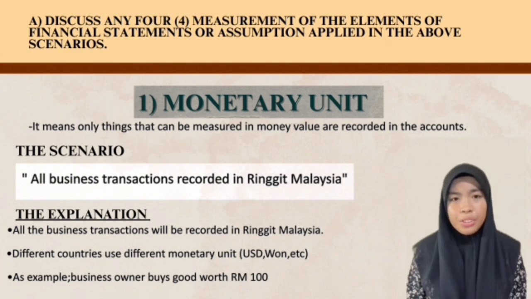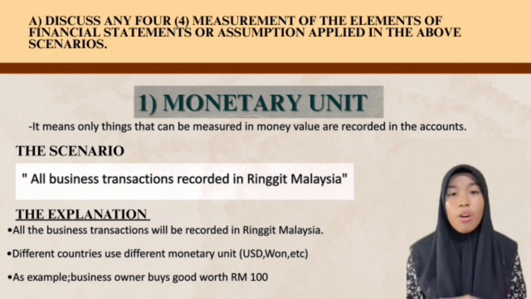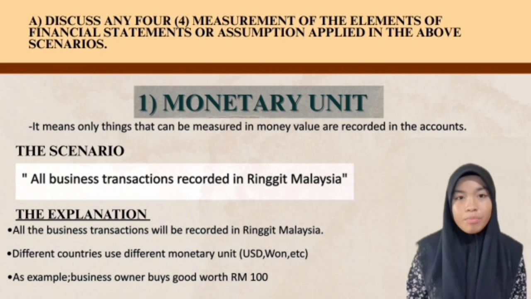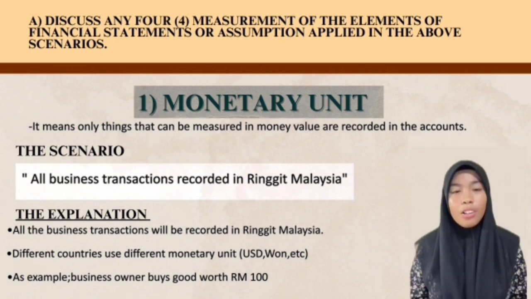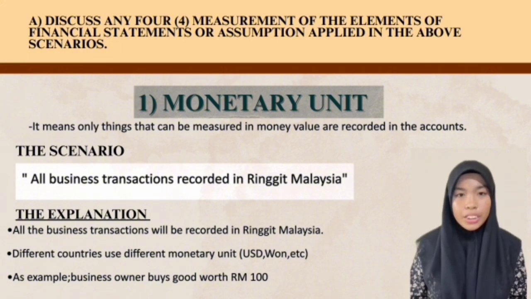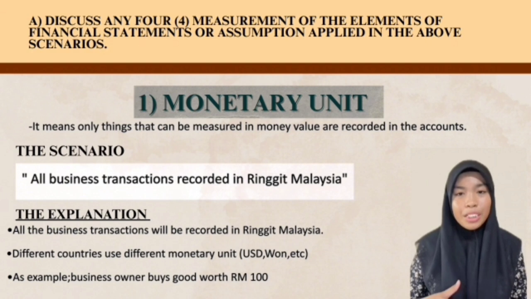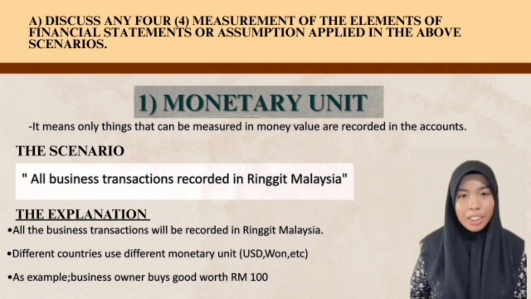According to the scenarios, the statement indicates that all business transactions are recorded in Ringgit Malaysia, RM. So, all the business transactions will be recorded in Ringgit Malaysia. This means that all the transactions or payments must be in a single monetary unit, which in this case is Ringgit Malaysia.